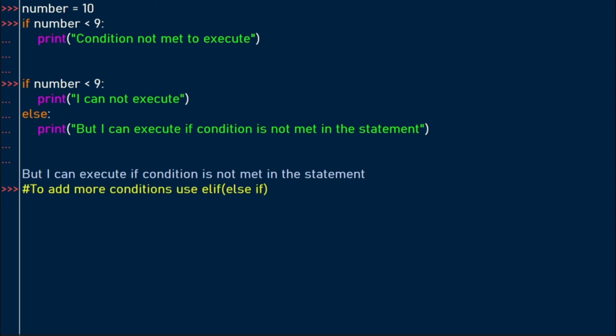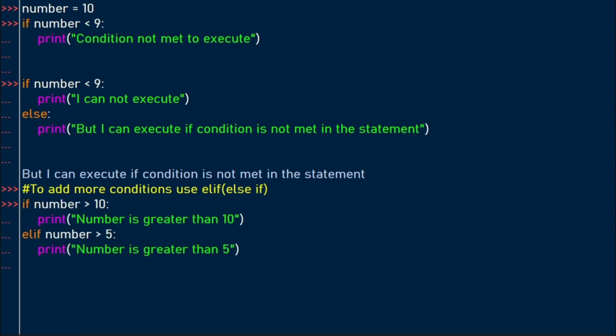You can add more conditions if you use the elif, which is an else if. So again, we come up with a simple if else statement where we have this condition. If number is greater than 10, print number is greater than 10. Else if, elif, which is else if number is greater than 5, print number is greater than 5. Let's also include an else statement. Then the else statement has been included, which will execute if both of these conditions are not met.